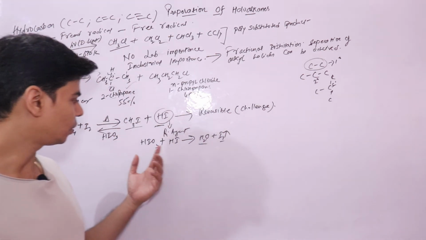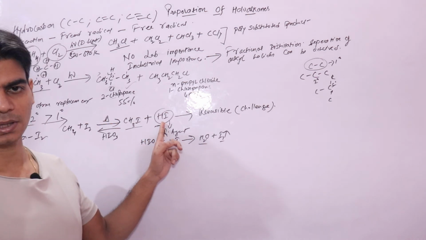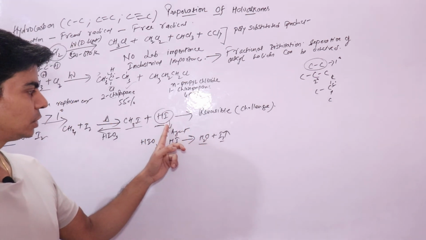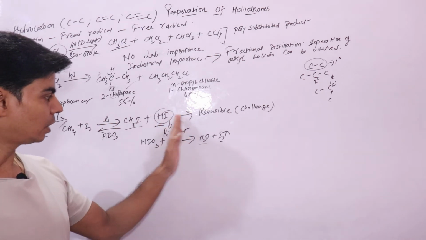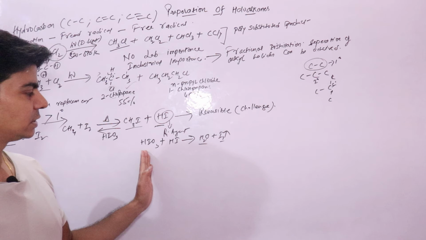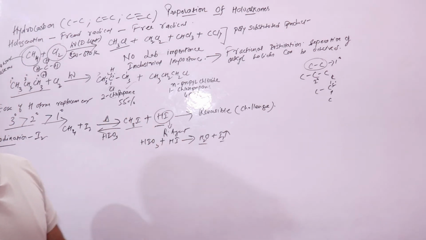Iodic acid is a strong oxidizing agent. It will oxidize hydrogen iodide to give you water and iodine, right? So if we remove hydrogen iodide as the reaction proceeds with the help of iodic acid, the reaction will no longer be reversible, right? I hope this is clear.